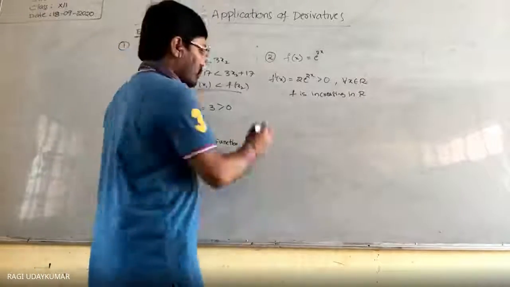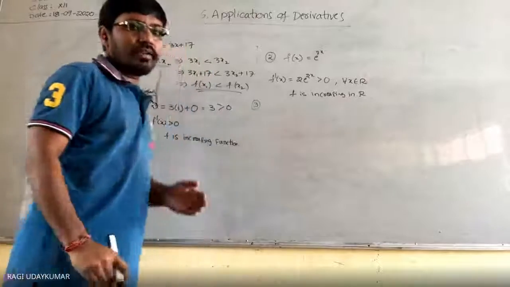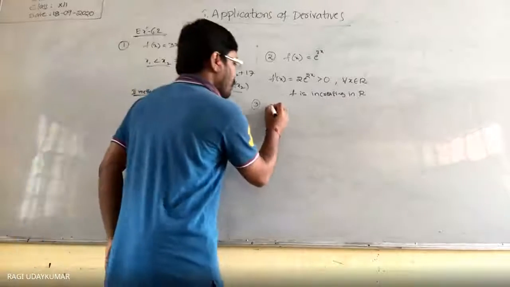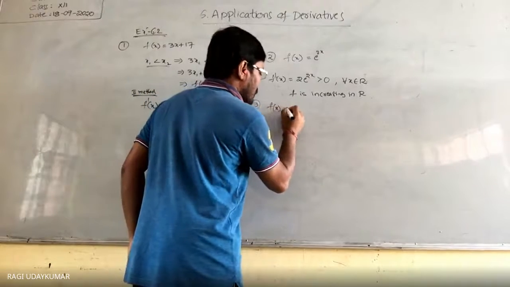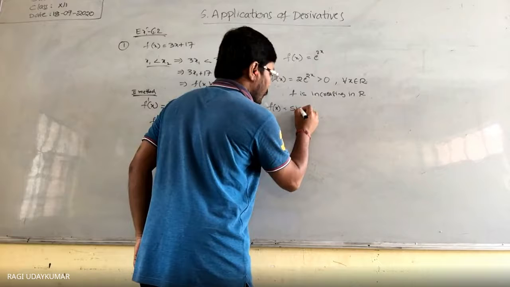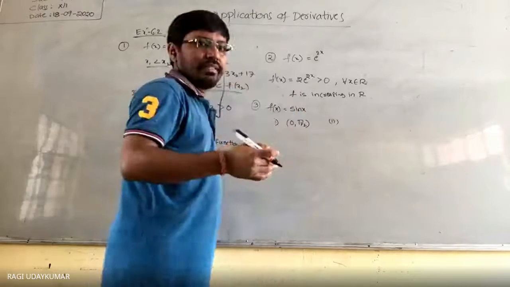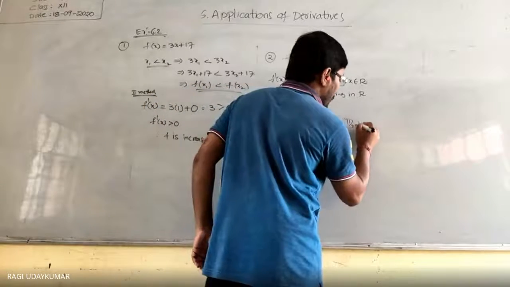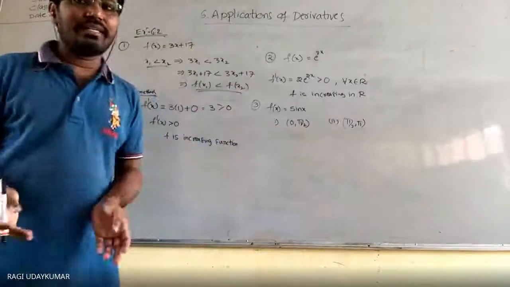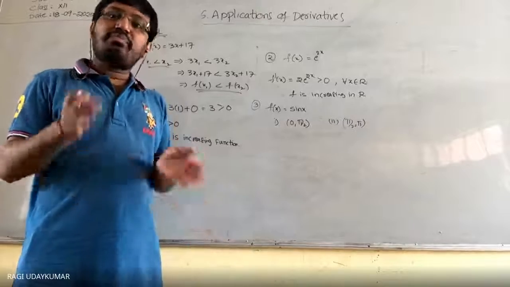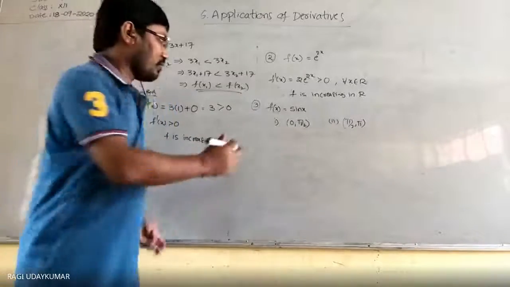So now if you take the third question, f of x is equal to sin x. It is an increasing function in the interval 0 to pi by 2, and it is asking you to show that it is a decreasing function in pi by 2 to pi. In the previous video it is clearly shown by the graph, but let us prove it as per the theorem.